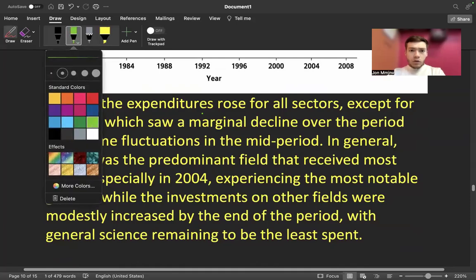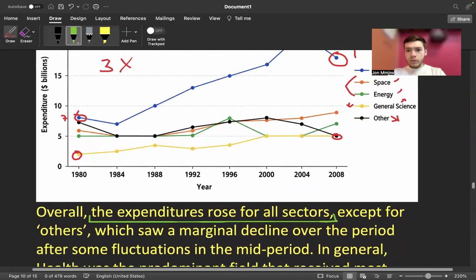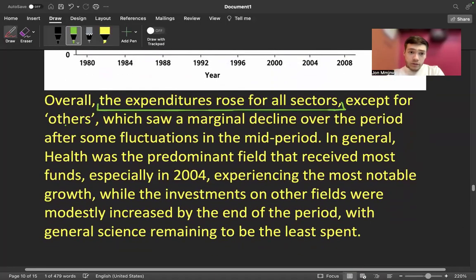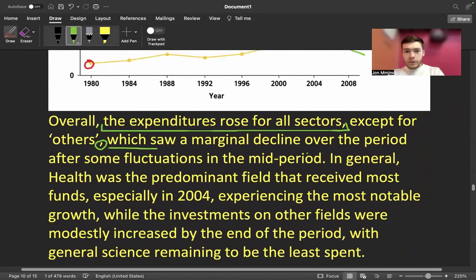So overall, the expenditures rose for all sectors. This is very important. But is it true? No, not really. This so-called other decreased. So, except for others. Whenever you say exception, it's very important to mention a comma and then a non-defining relative clause, which saw a marginal decline over the period after some fluctuations in the mid-period. Exactly. After some fluctuations, it saw a decline. So black was the only one to decline, and this is how you write it.